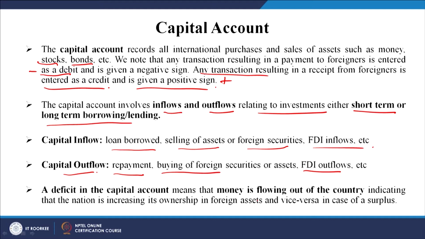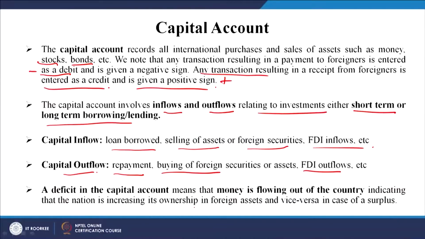That means, when we say FDI investment outside, suppose some of the Indian companies are trying to put up a plant in, let us say, Africa. So, that is an FDI being done in the African nation, right. So, there it is a case of the money going outside. So, increased ownership in foreign assets, and vice versa in case of a surplus.